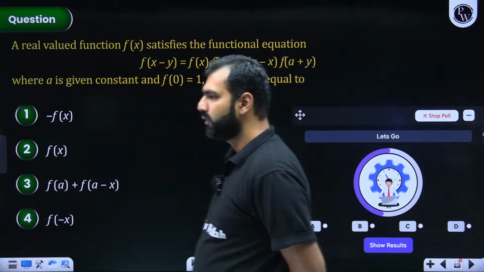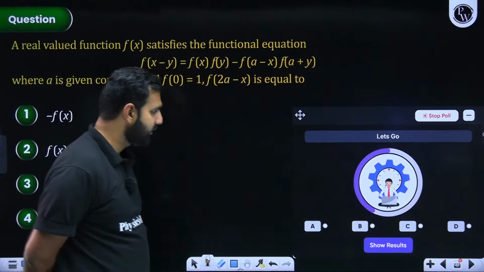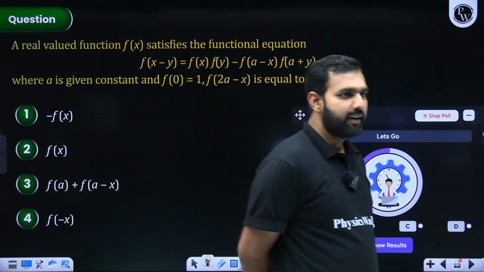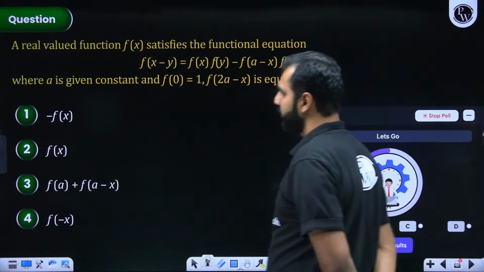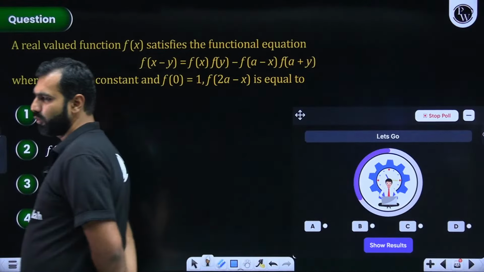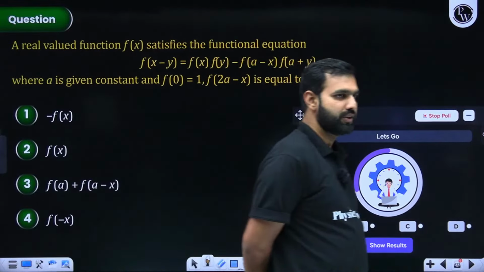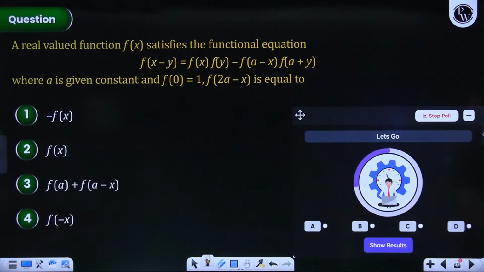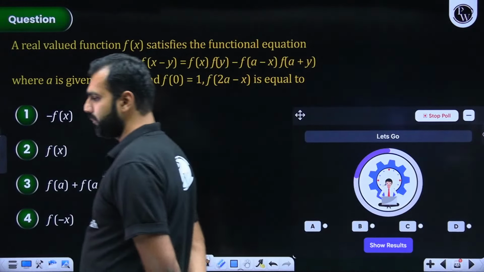Other students also help me with that. All the other students, what do you think could be the answer? The time is running out. 90 seconds, 1.5 minutes were given to you. Do tell me which option you think could be the correct answer to this question. And if you get it right, we'll see how many of you got this question correct. All right, students, do tell me which option you think is the correct option to this particular question.